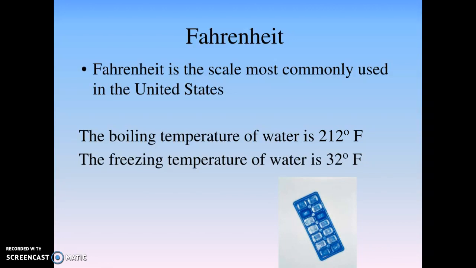Fahrenheit, so go ahead and write down Fahrenheit, is the scale most commonly used in the United States. Okay, so if you're watching the weather in the morning and they talk about what temperature it's going to be outside, they're usually giving the temperature in Fahrenheit. The boiling temperature of water in Fahrenheit is 212 degrees Fahrenheit, and then the freezing temperature is 32 degrees Fahrenheit. So that's just some common information you should know when water freezes at 32 degrees Fahrenheit.